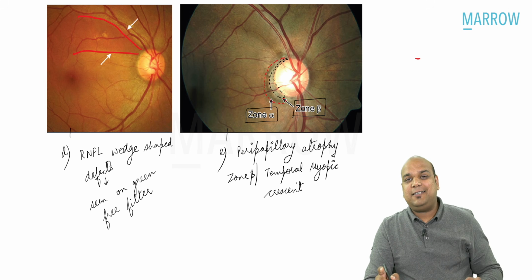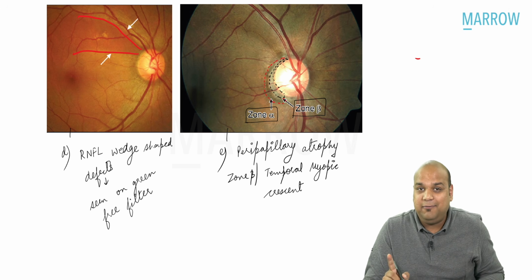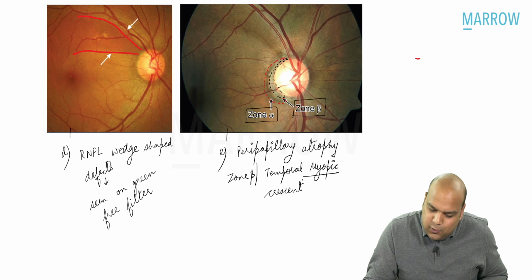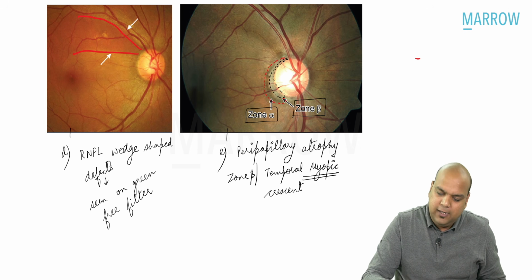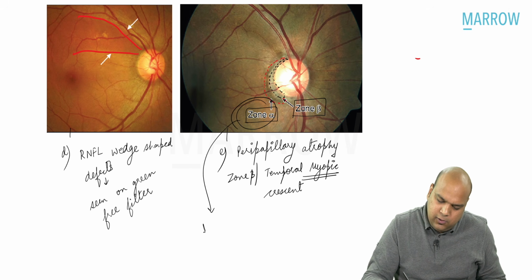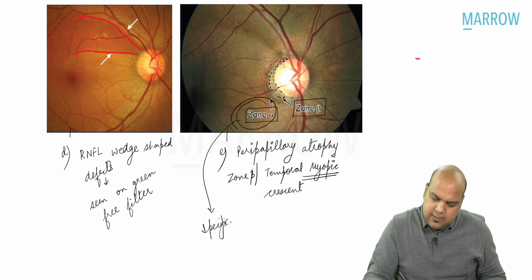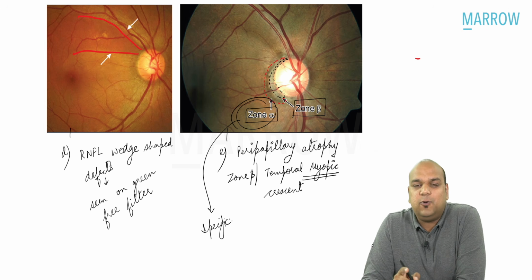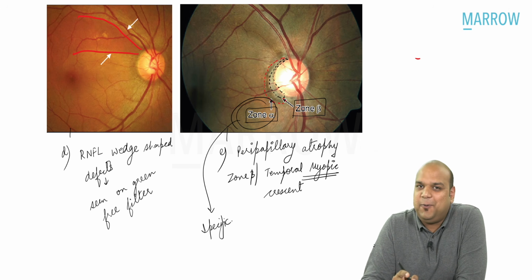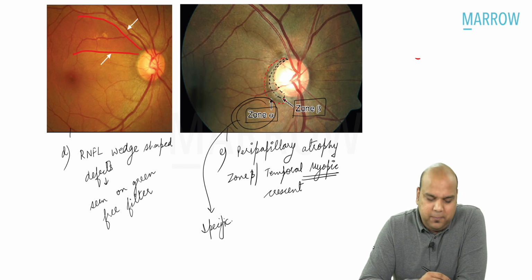Zone beta, also known as temporal myopic crescent, everybody. Yes or no? That means zone beta is not specific to glaucoma. What is specific to glaucoma is zone alpha, everybody. Zone alpha is seen only in cases of glaucoma, whereas zone beta can be seen in cases of myopia also, which we already know, an area of peripapillary atrophy. These are the important signs, everybody, of the optic disc.